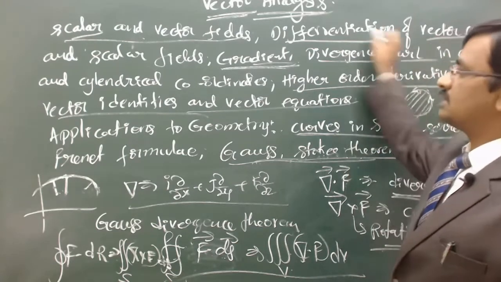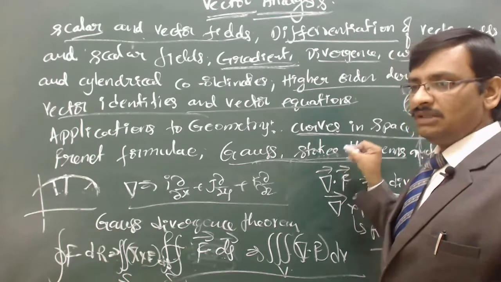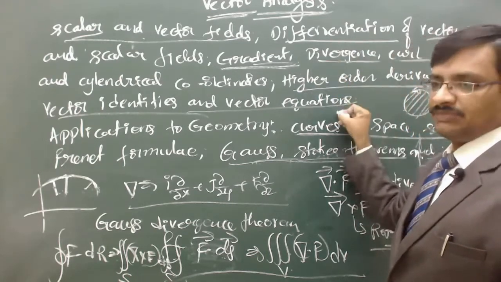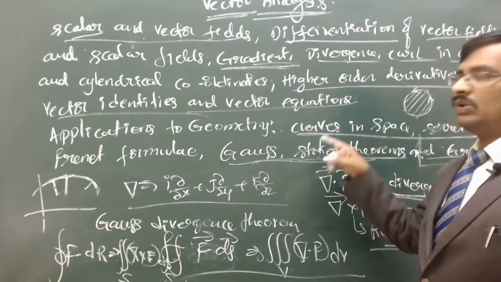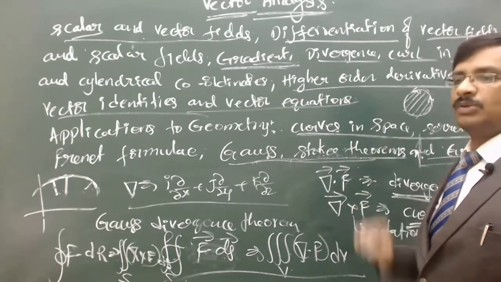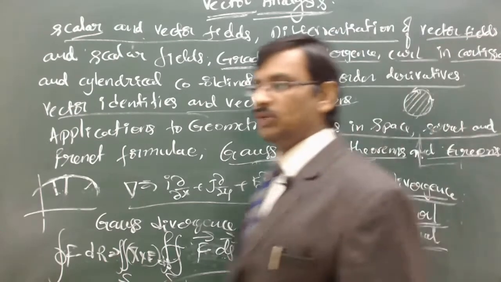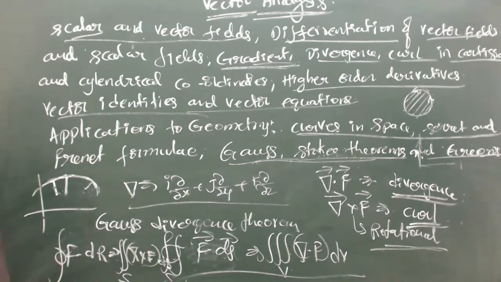Though the entire syllabus was listed, the questions are going to be asked only from this, because this demands the knowledge of all other aspects. The questions are framed in such a manner that you need to have complete knowledge of that particular topic so that you will be able to solve that problem. Such syllabus you need to pick up and try to solve more problems. Got it? Any questions on this?